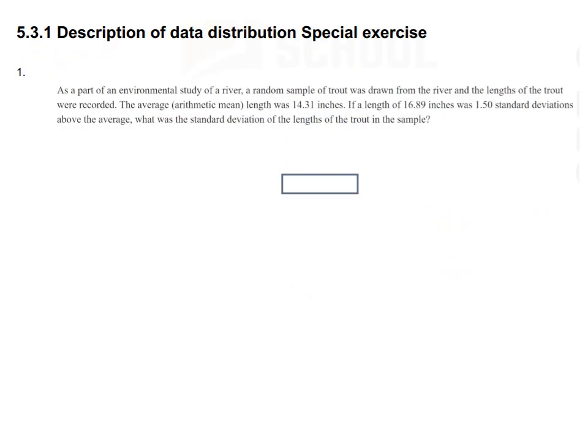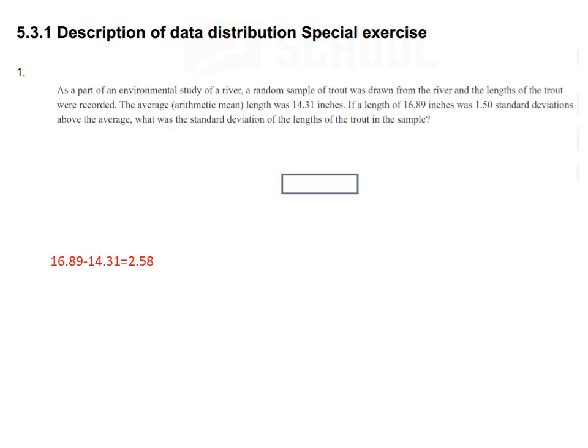As a part of an environmental study of a river, a random sample of trout was drawn from the river and the length of the trout was recorded. The average arithmetic mean length was 14.31 inches. If a length of 16.89 inches was 1.50 standard deviations above the average, what was the standard deviation of the lengths of the trout in the sample?